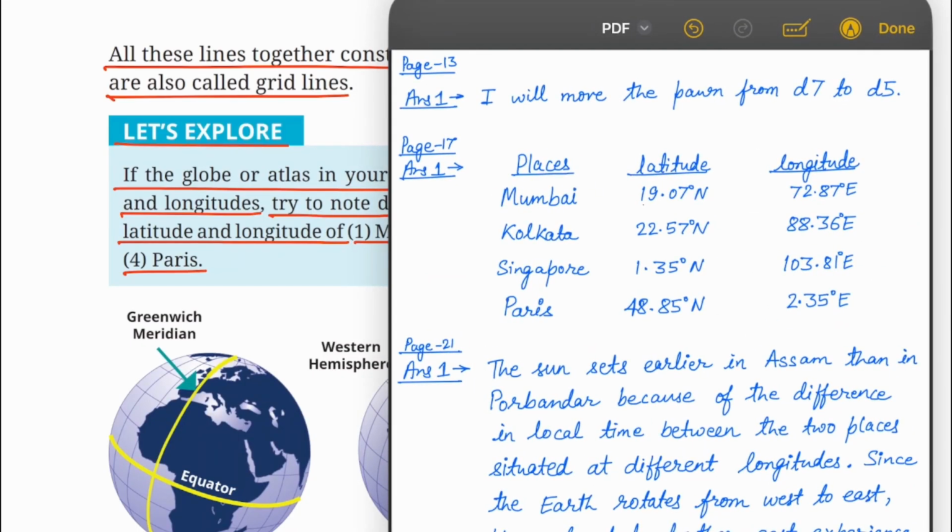You can write the answer like this. Places, latitude, longitude. Mumbai 19.07 degree north, 72.87 degree east. Kolkata 22.57 degree north, 88.36 degree east. Singapore 1.35 degree north, 103.81 degree east. Paris 48.85 degree north, 2.35 degree east.